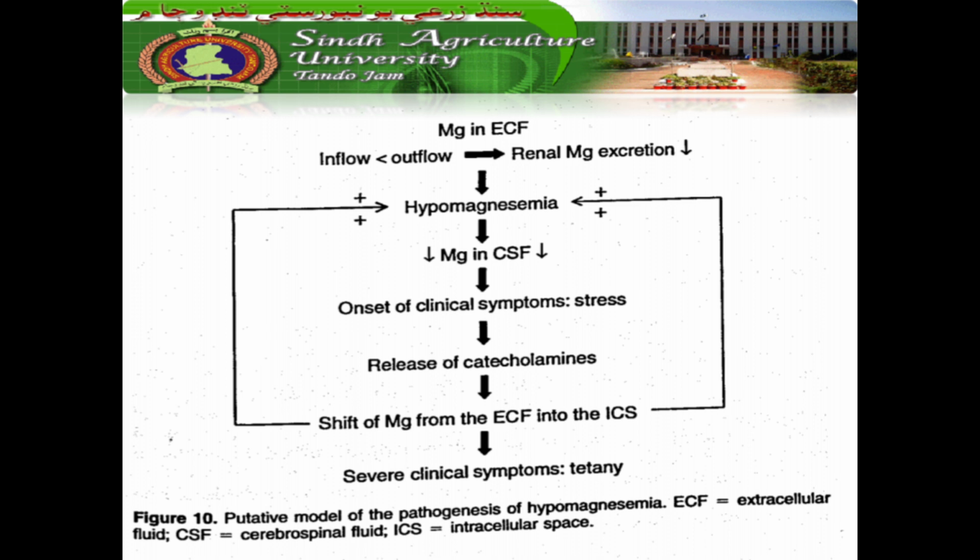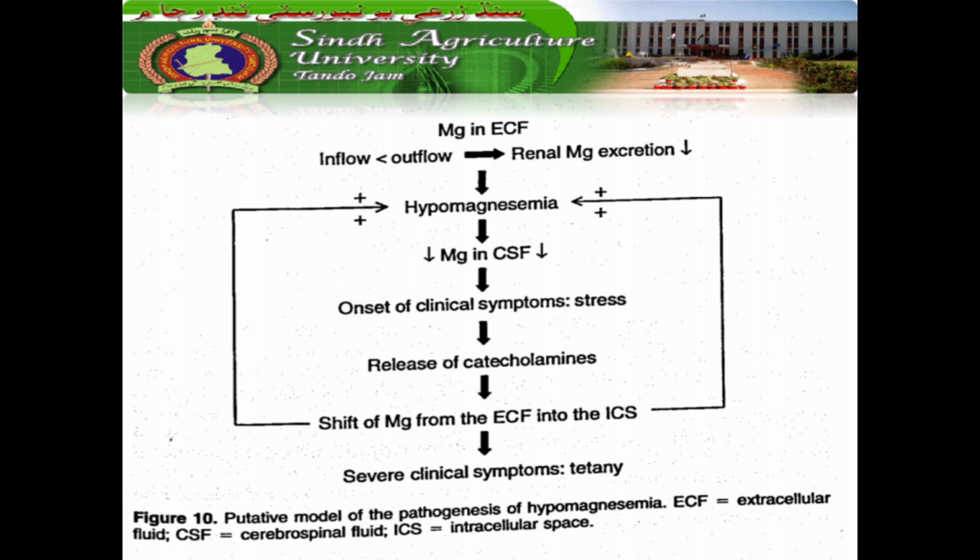If magnesium inflow in extracellular fluids is less than outflow, then renal magnesium excretion is decreased, which results in the hypomagnesemia, and reduction in the magnesium in the cerebrospinal fluid results in the onset of the clinical symptoms like stress and release of the catecholamines.